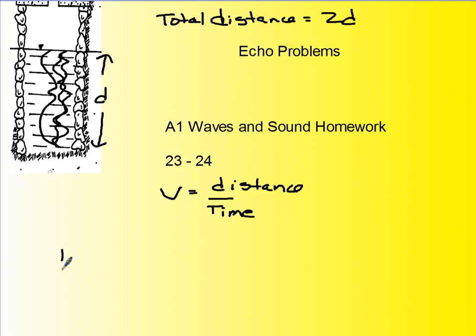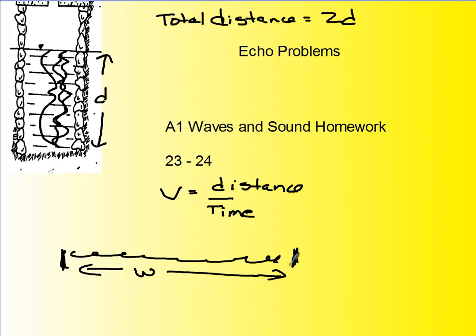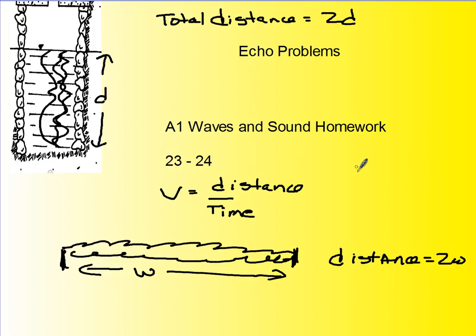Now, suppose you have a canyon. Suppose you have a canyon that is this wide. All right, once again, the sound has to come down, hit the canyon, and then come back. So here, the total distance is 2W. Don't let the two different symbols confuse you.